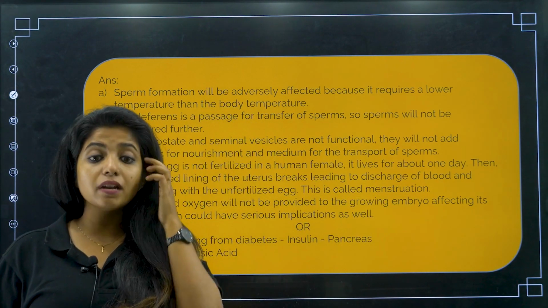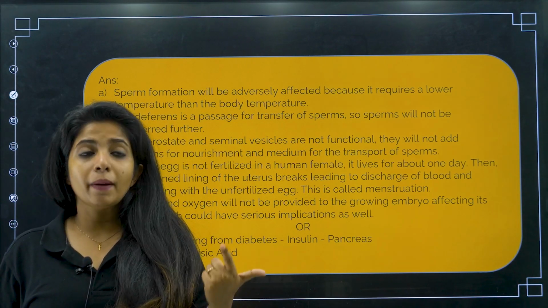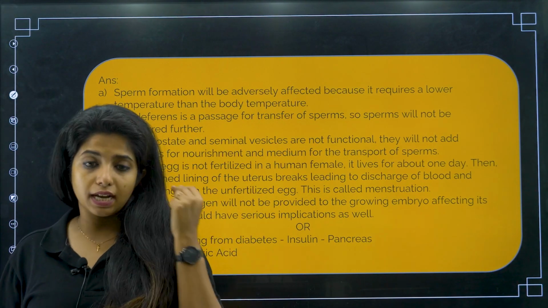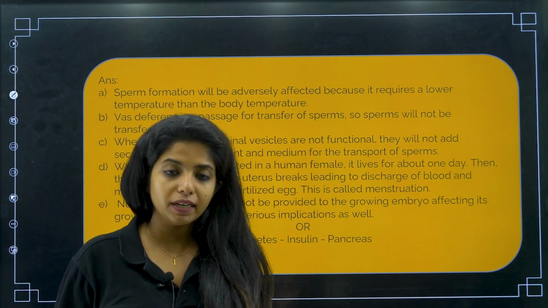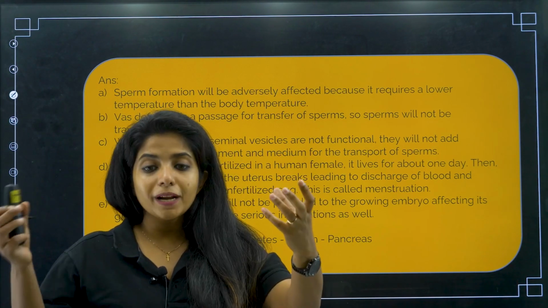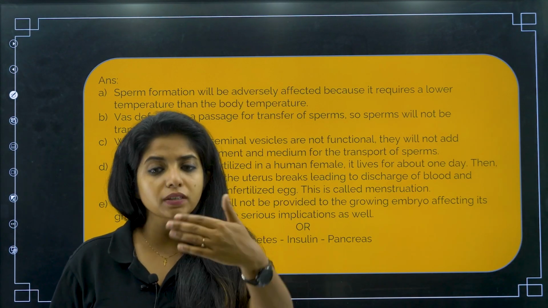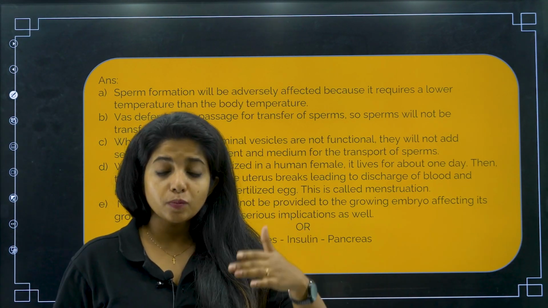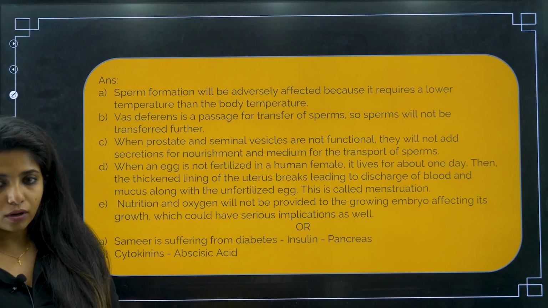This is known as seminal plasma. The secretion of prostate and seminal vesicle and bulbourethral gland, there are 3 glands. All of them are going to release something that is together known as seminal plasma, my dear children. Seminal plasma plus sperm together is known as semen. So seminal plasma is basically going to act like a fluid in which the sperms can easily get transported. So that is being blocked because of that.